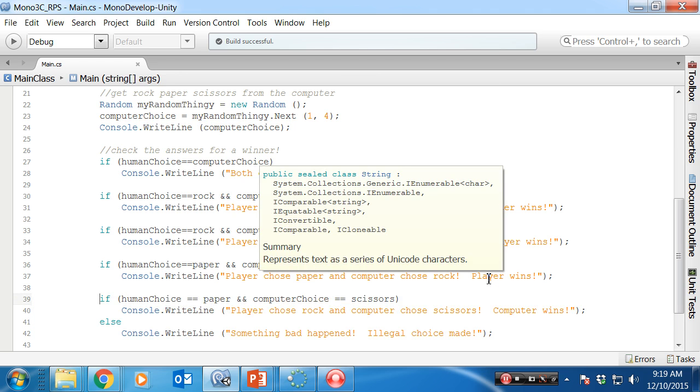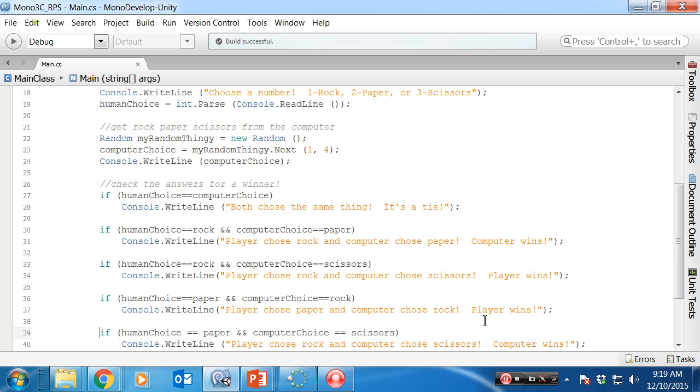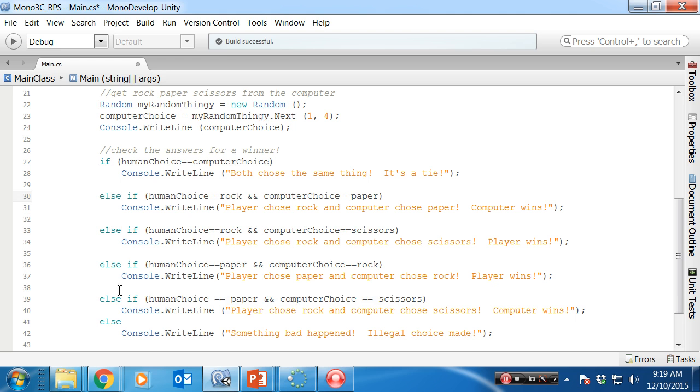Okay, that your ifs that you should have connected them all. Okay, meaning that only one thing could happen. There shouldn't be any possibility that player chose paper and computer chose rock, and player chose rock and computer chose scissors. Two of these shouldn't happen at the same time. So how do I connect them all? With else's. Okay, remember they can't all be else's.